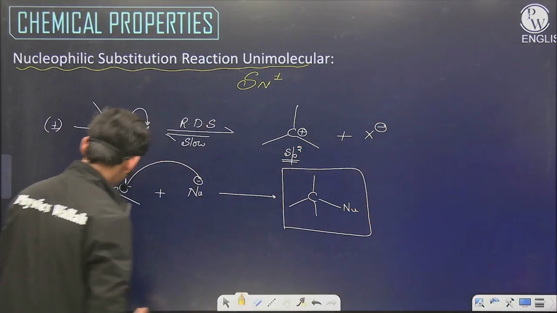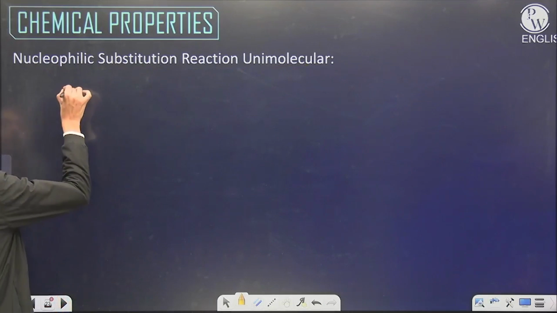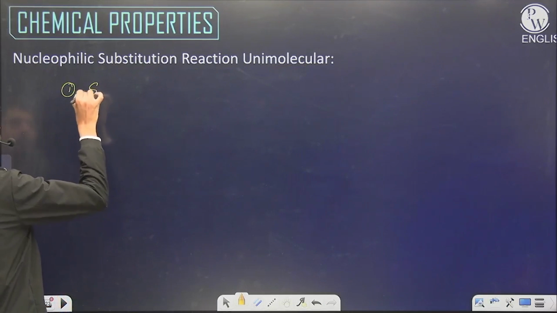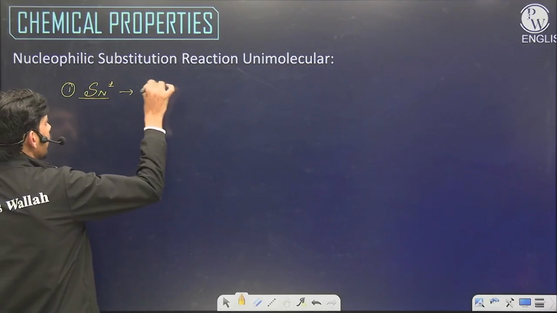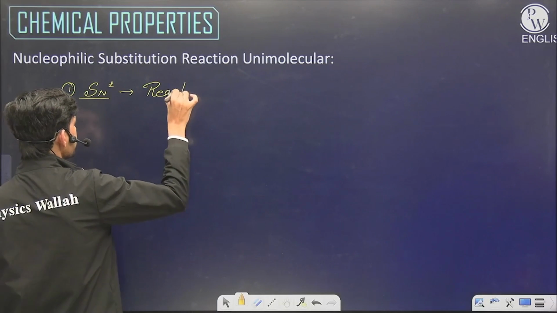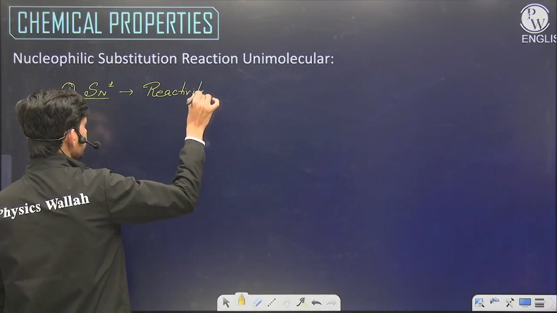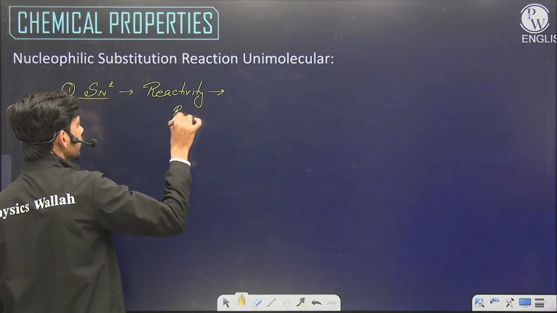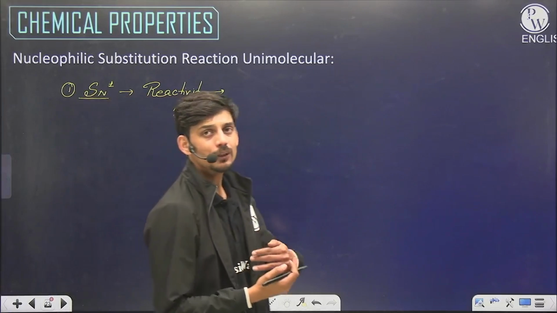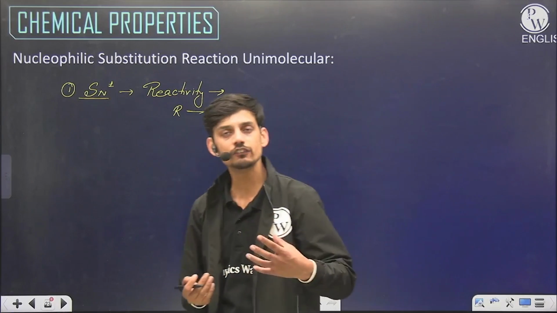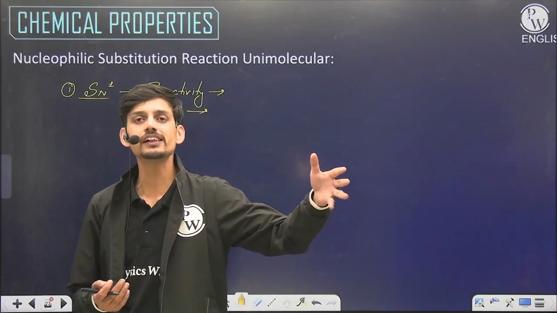Now let's see the features of this reaction. The first feature is, for SN1, the reactivity of the carbon chain will depend on the stability of the carbocation. If the carbocation is more stable, it is easier to form, and the slow step will progress very easily.